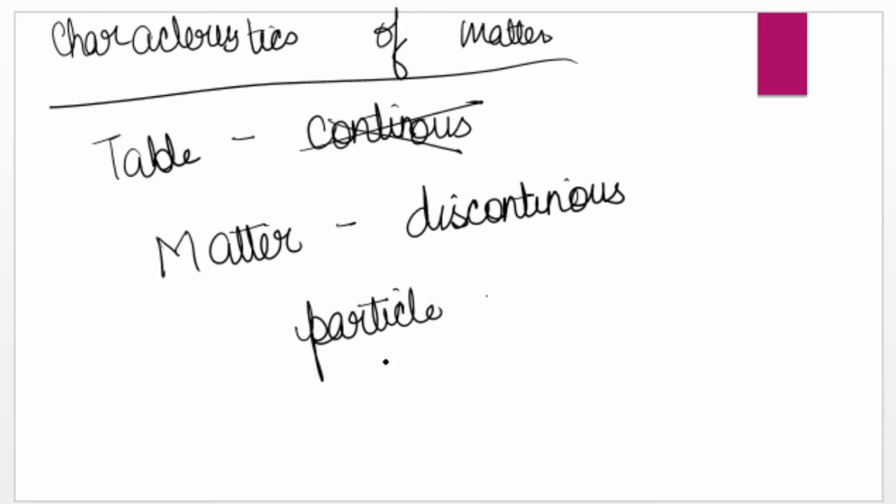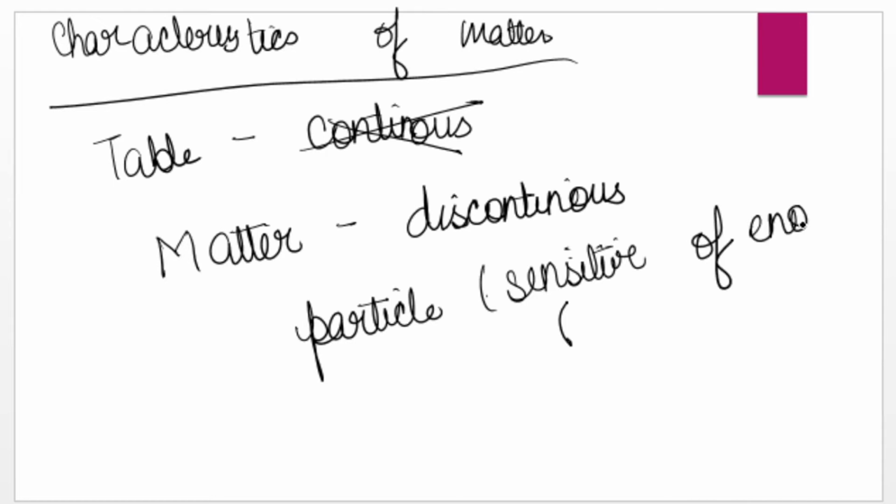Your table, book, chair appear continuous. You're not able to see the holes because the particles are very tiny and our eyes are not sensitive enough. So we are not able to visualize the discontinuity. To us it appears continuous, but exactly it is discontinuous.